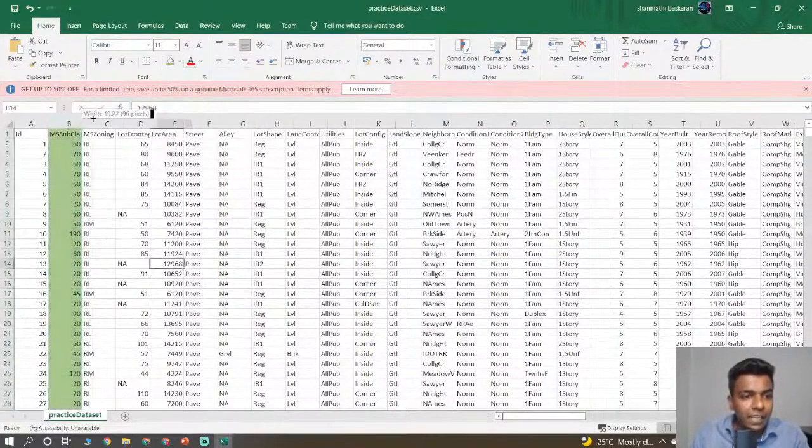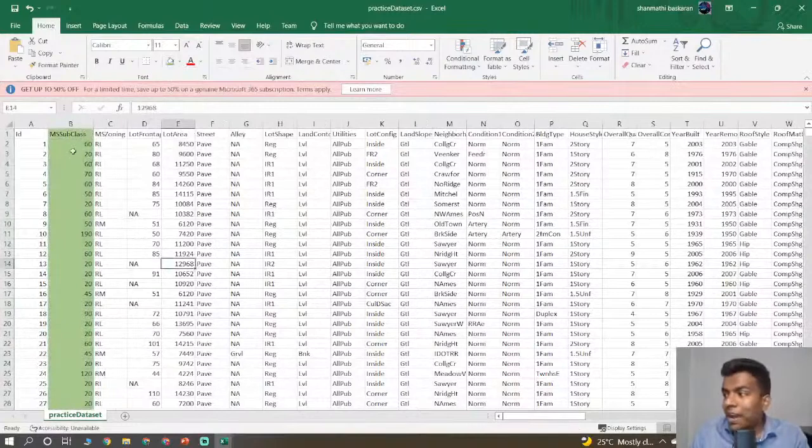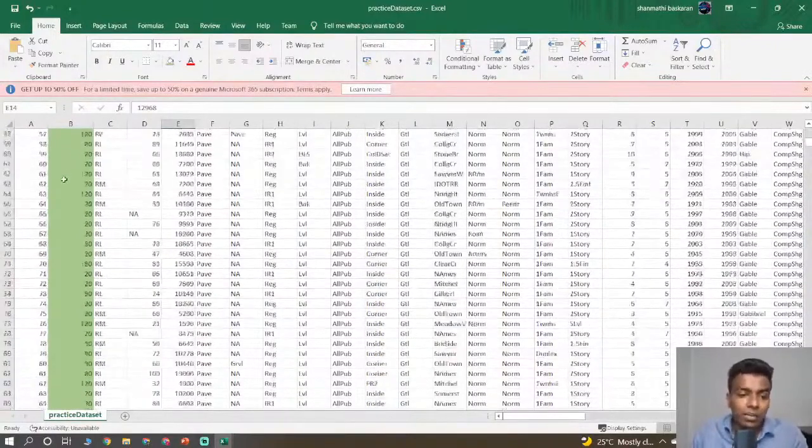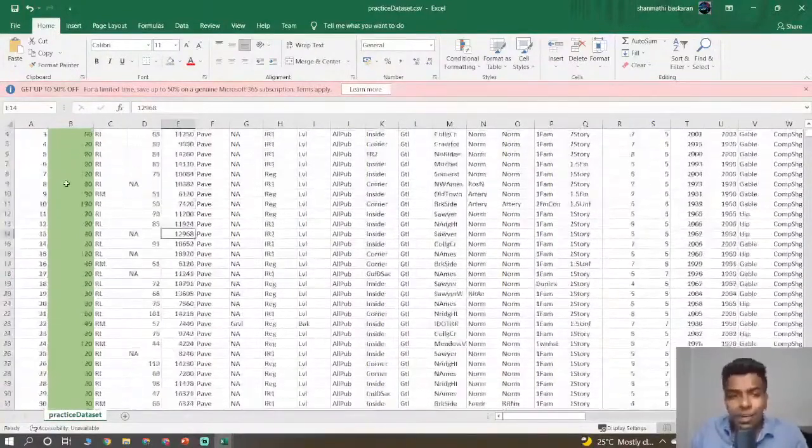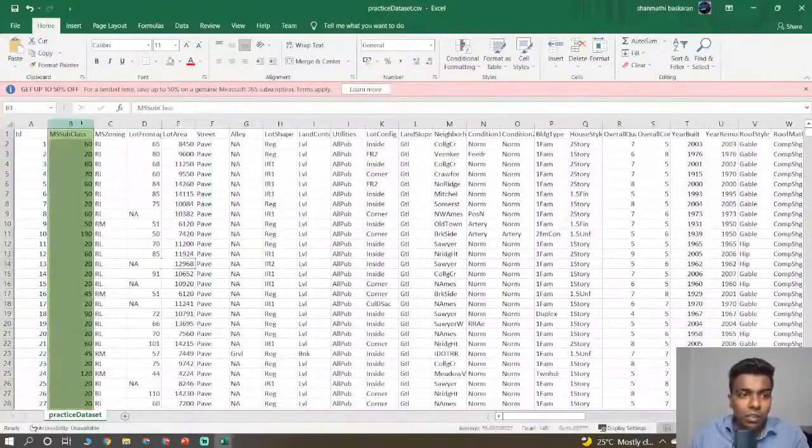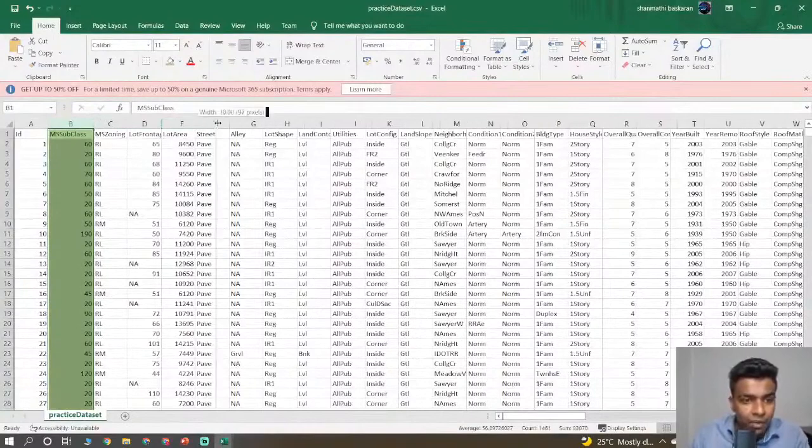Okay, you just include this MS subclass. And the thing is, guys, you just keep something in your mind: please check your data. Are there any not available values or not? Okay, please check once again. This is the first column you need to include.